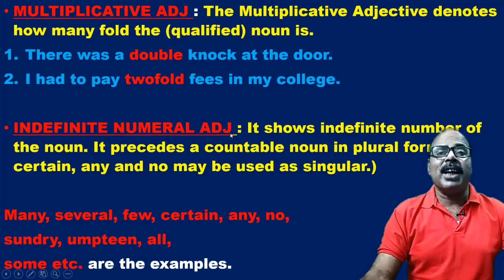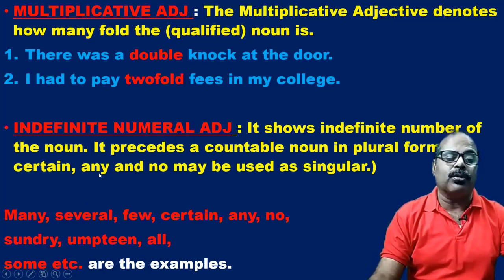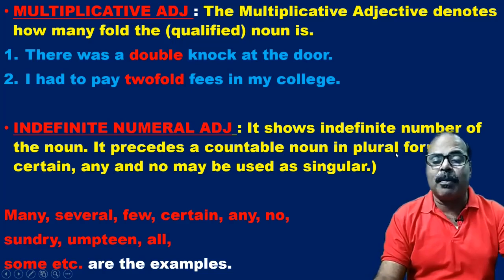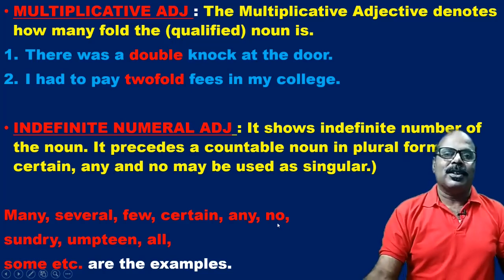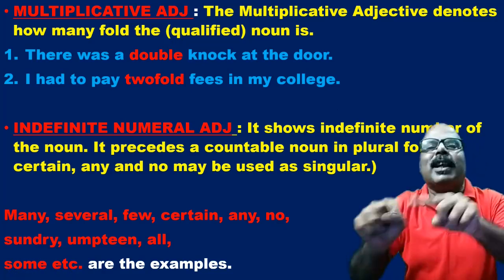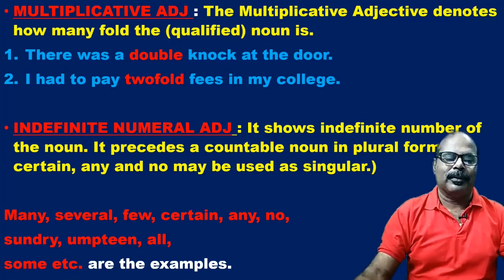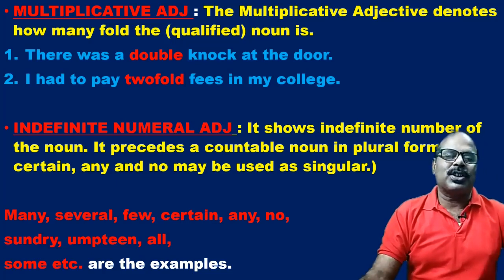Now indefinite numeral adjectives. It shows an indefinite number of the noun. It precedes a countable noun in plural form. Generally, it is placed before the noun and the noun is in plural. But there are certain indefinite numeral adjectives that can be used as singular also.